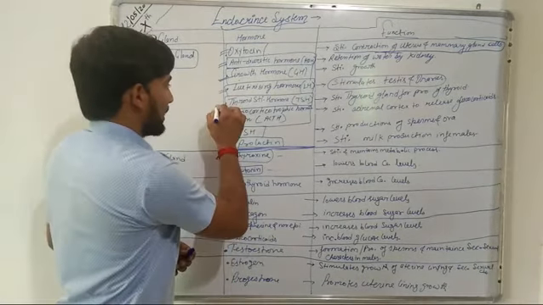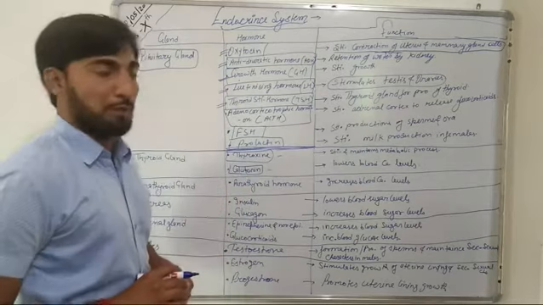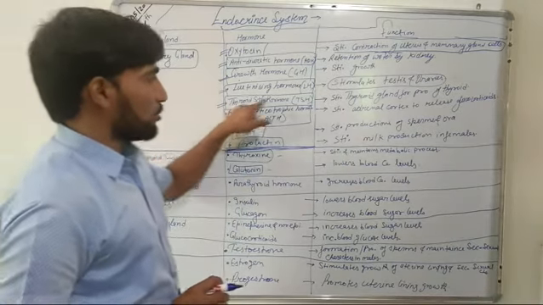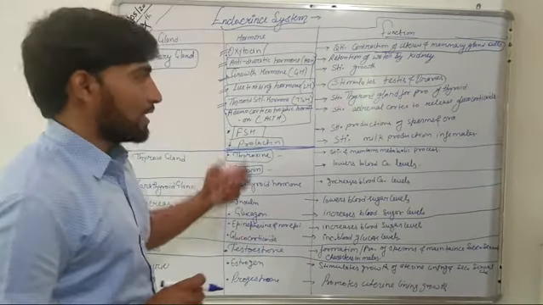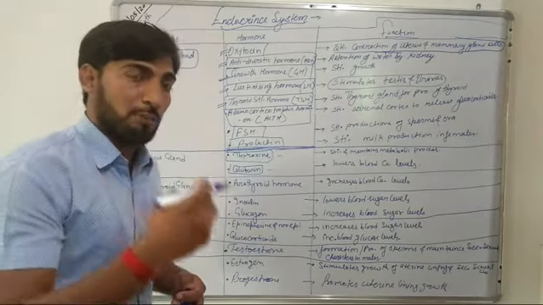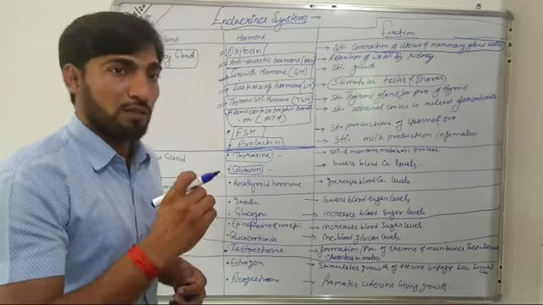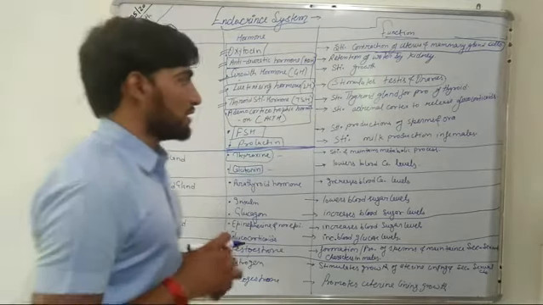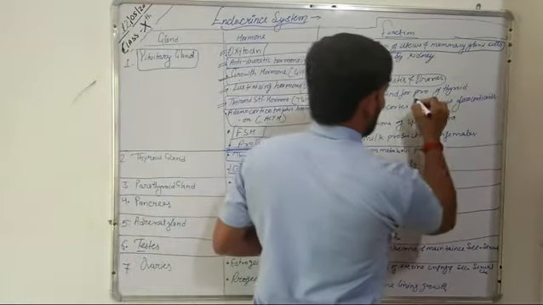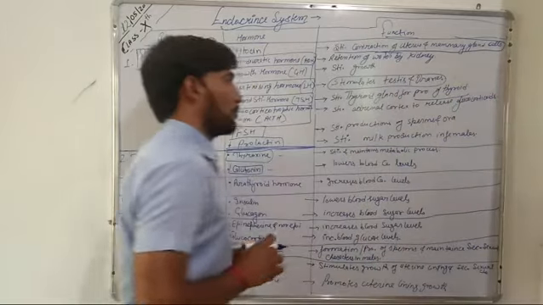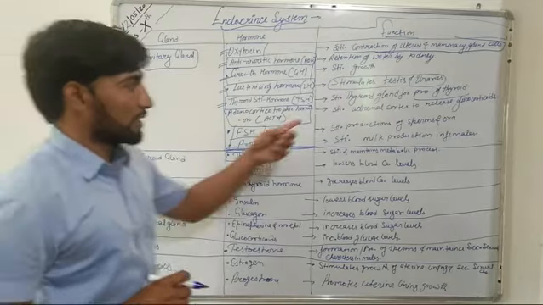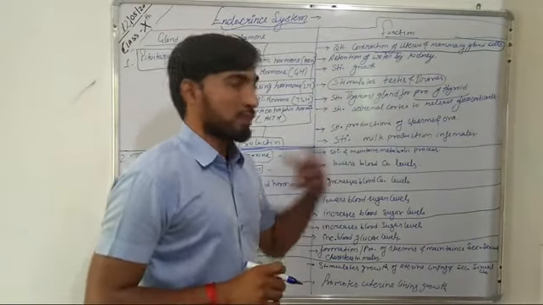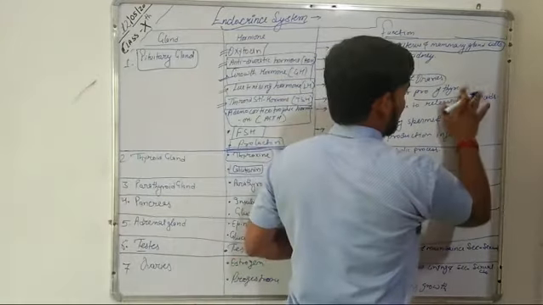Now the next hormone that is released by pituitary is thyroid stimulating hormone, which is also known as TSH. This thyroid stimulating hormone is responsible for stimulating the thyroid gland to release the thyroxine hormone. So thyroid stimulating hormone stimulates the thyroid gland for production of thyroxine.